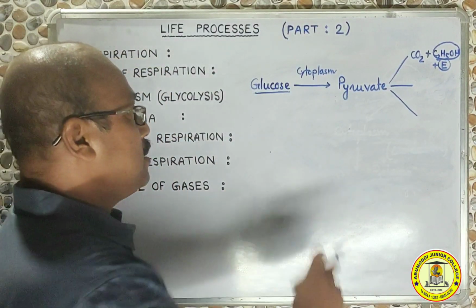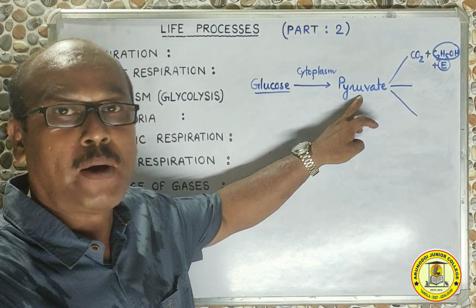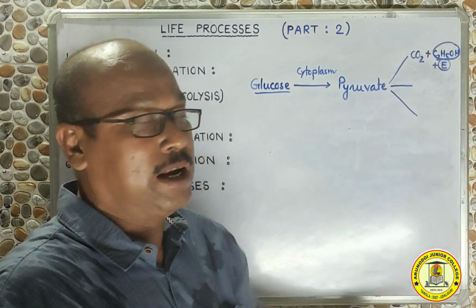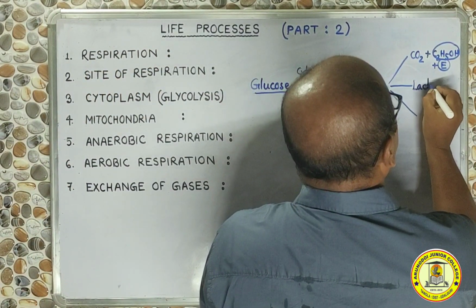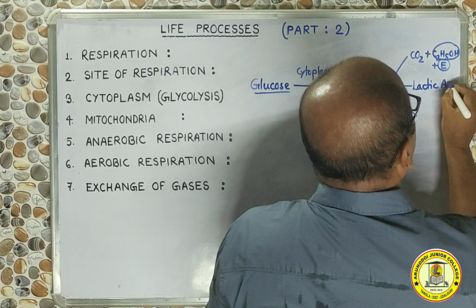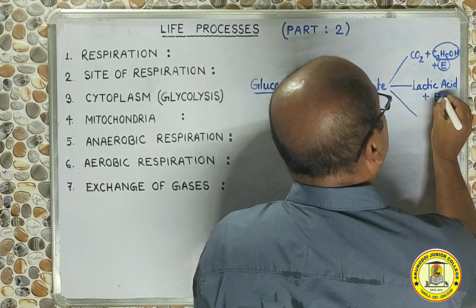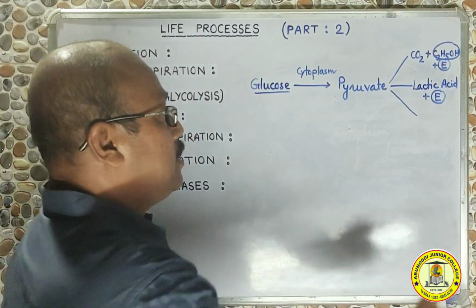There is a second option. In the second option, the glucose molecule in the cytoplasm, which has already broken down to pyruvate, instead of breaking down into ethyl alcohol, may break down to lactic acid. Along with this lactic acid, in this process as well, some amount of energy will be liberated.